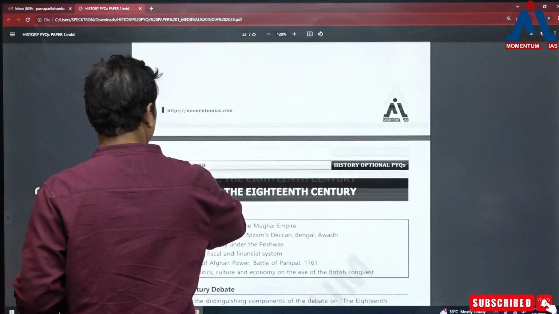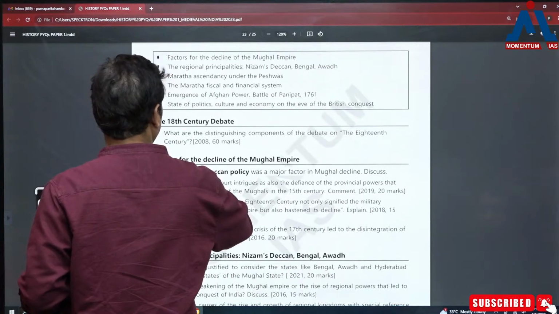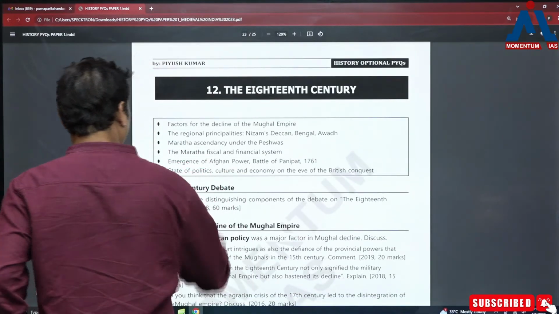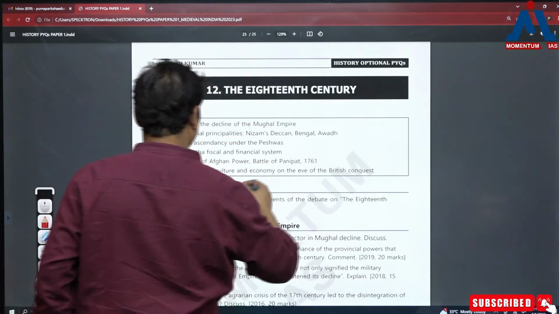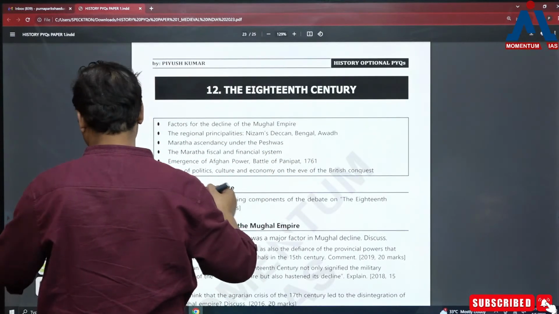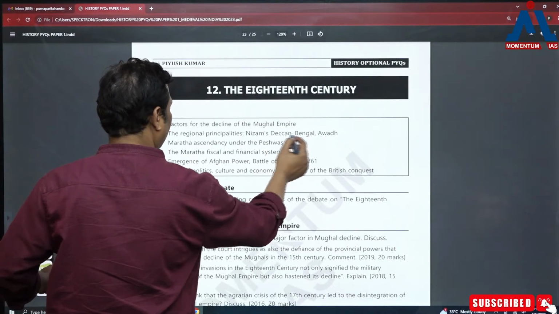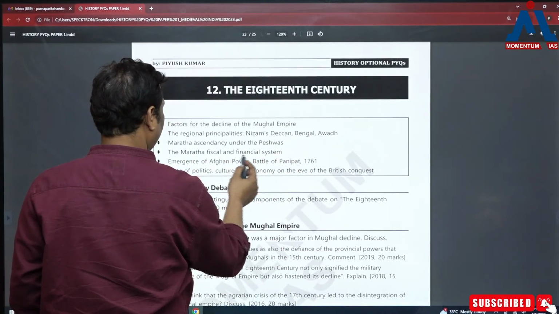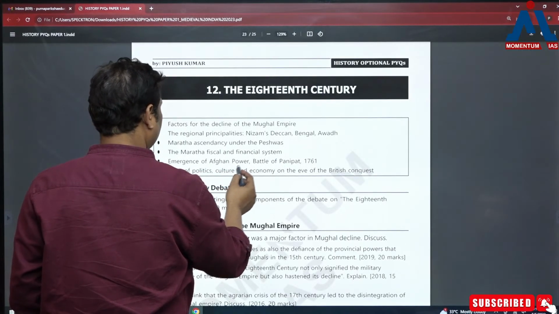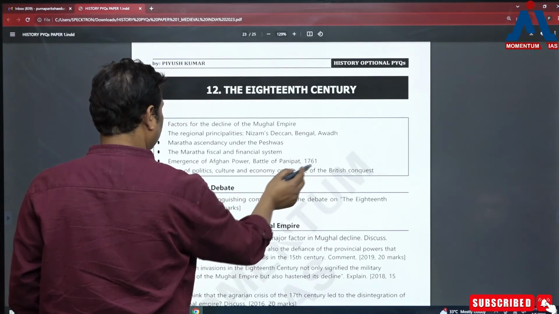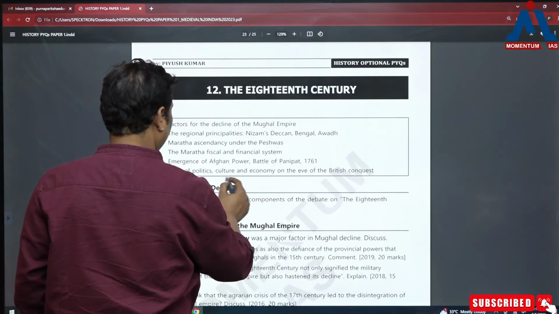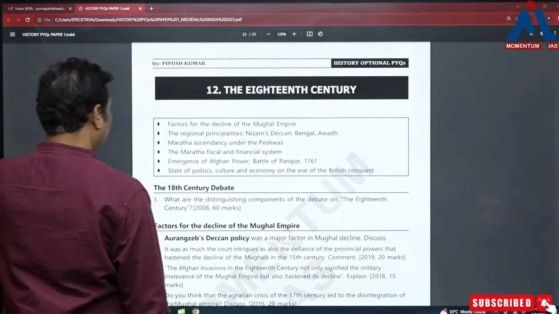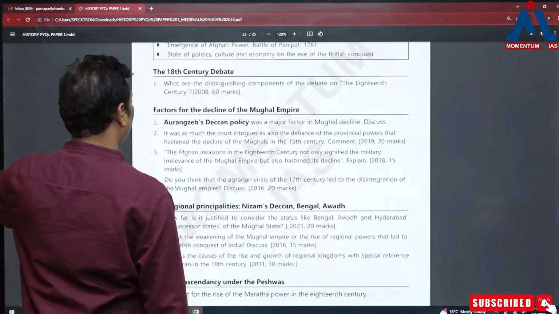And then finally it comes to the last topic, and that's about the 18th century. So when it comes to 18th century, like what are the topics here? Factors for the decline of the Mughal Empire, the regional principalities such as Nizam, then Bengal, Awadh, Maratha ascendancy under the Peshwas, the Maratha fiscal and financial system, emergence of the Afghan powers, Battle of Panipat, 1761, state of politics, कल्चर एंड इकोनॉमी ऑन द ईव ऑफ द ब्रिटिश कॉन्क्वेस्ट. ठीक है, इसमें कुछ डायमेंशंस है जो हमारे लिए इंपॉर्टेंट है.